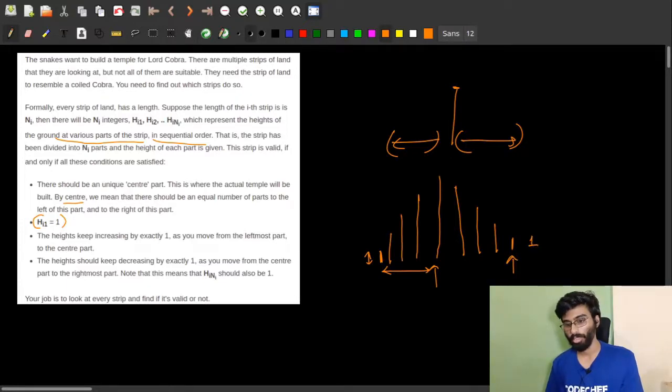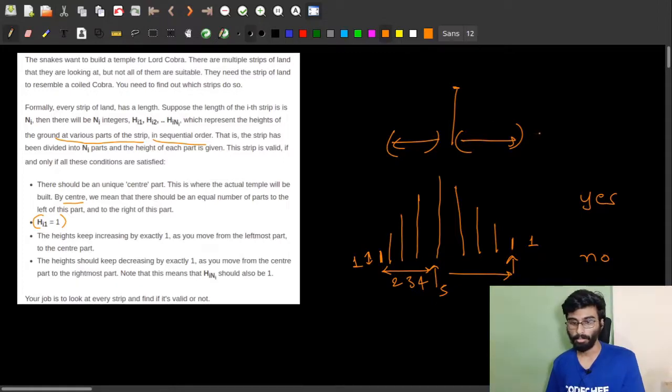So this is the valid strip, and anything other than that will be invalid. So your job is to look at every strip and find if it's valid or not. If it is valid, we have to output yes, else no. In this case, this strip is valid as the starting height is 1 and then it should be 2, 3, 4 until we reach the center, and then it should decrease by 1 until we reach the last part, which should also be 1.